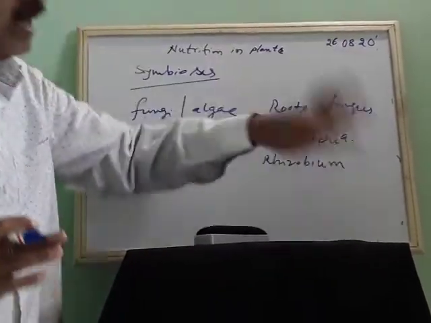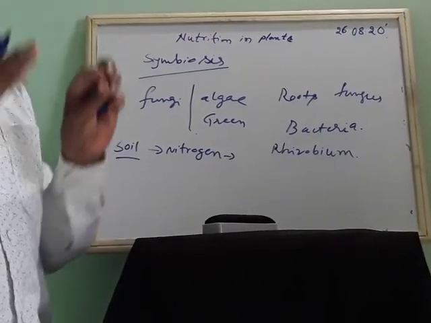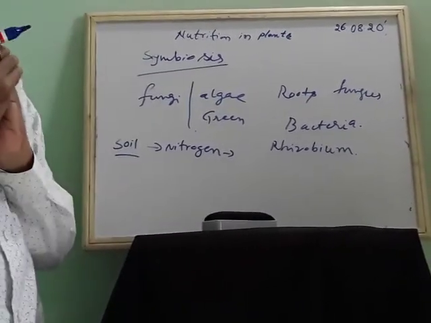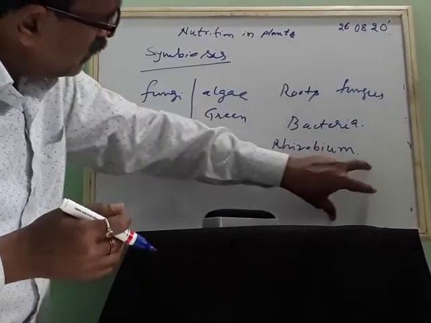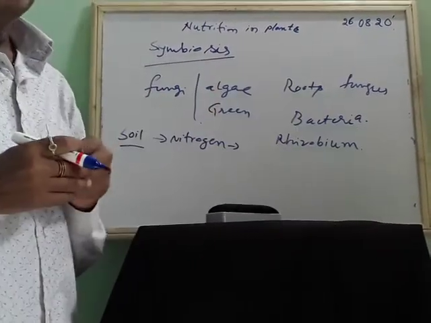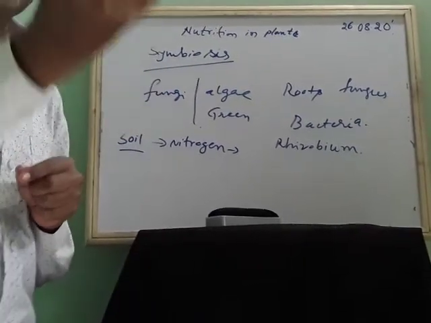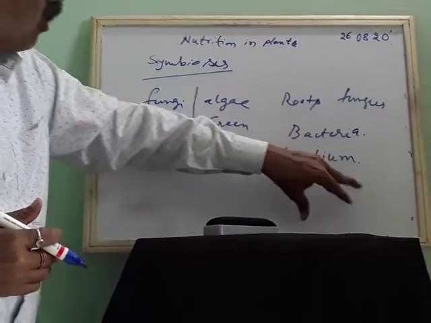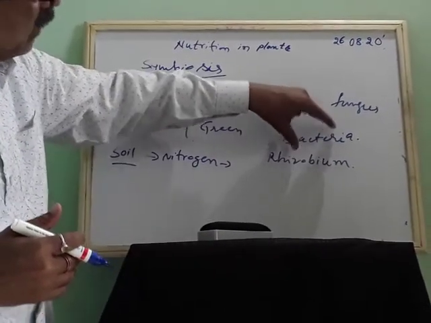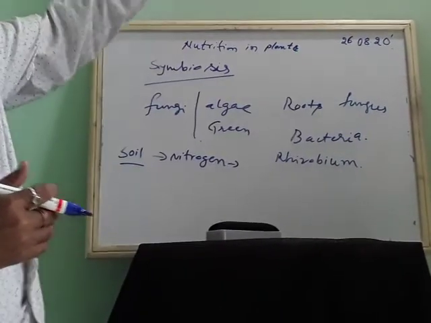There are different bacteria. One bacteria takes nitrogen from gaseous nitrogen and converts it into nitrate. Again, inside the soil there are some other bacteria which convert it into another form of nitrogen. Afterwards, all this nitrogen is absorbed and sent to all parts of the body.